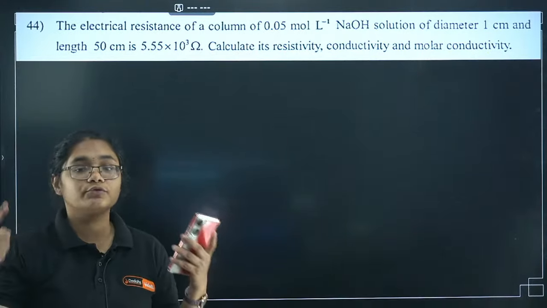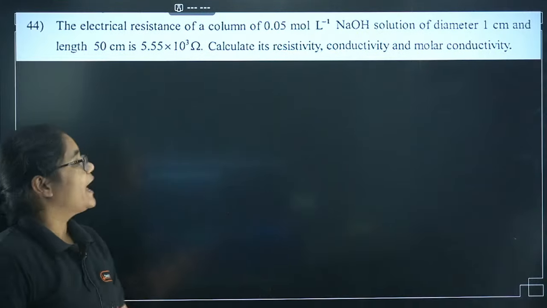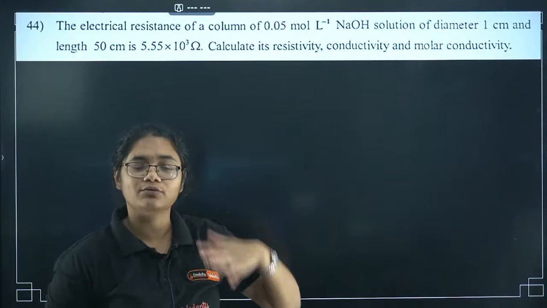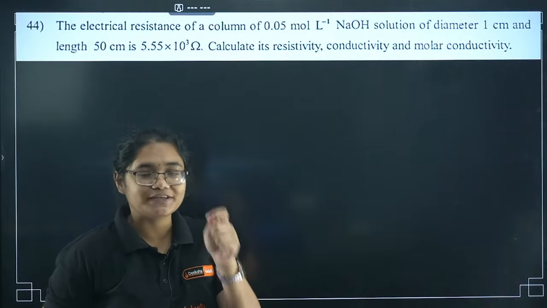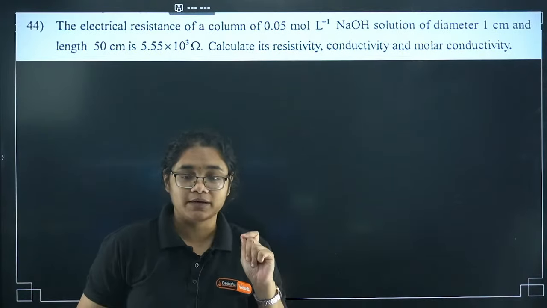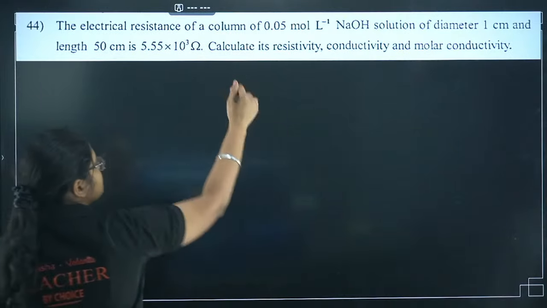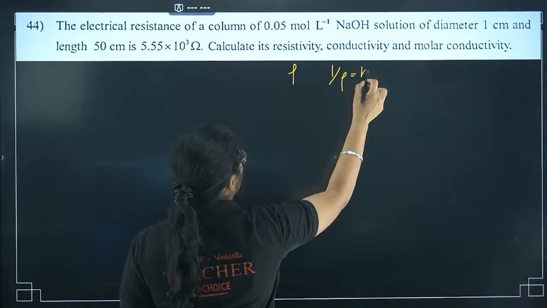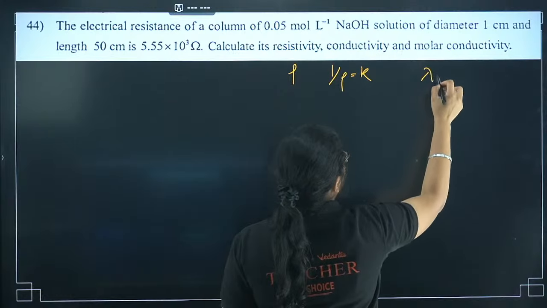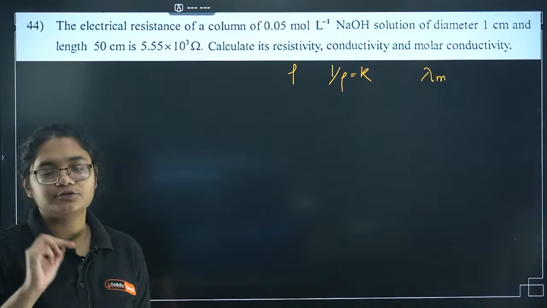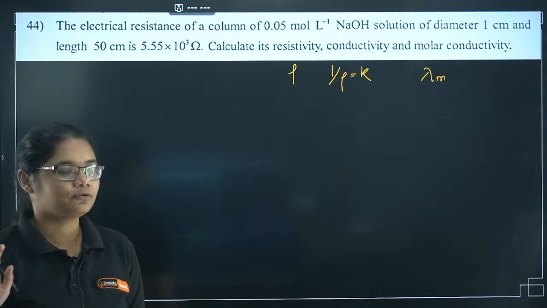Now we have moved to the electrochemistry chapter, and I know these terms are very confusing. When I was a student, I also felt these concepts, questions, formulas and terms were a little confusing, so I'll explain properly. What is resistivity? Rho. What is conductivity? 1 by rho or kappa. What is molar conductivity? Lambda m. These three things we have to find out, with units, so that you get full 3 marks.